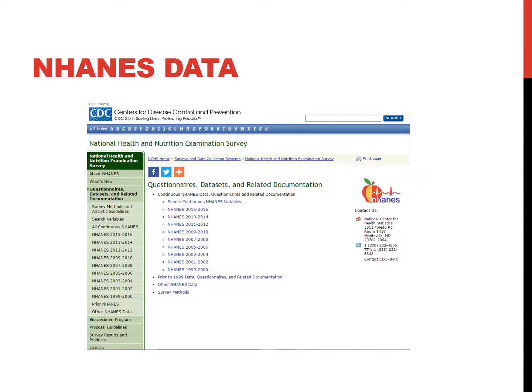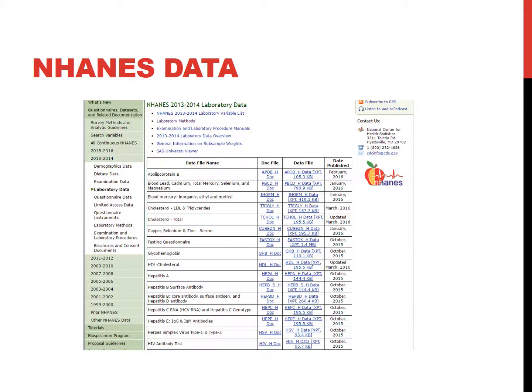On the NHANES website, which is publicly available, you can access the data that they have available for all the years of the study starting in 1999. And prior to NHANES, there's additional data that can be used but may not be continuous throughout the years that are presented here. So after clicking on a section you would like to review, you'll come to an area where you can select specific variables in each section.